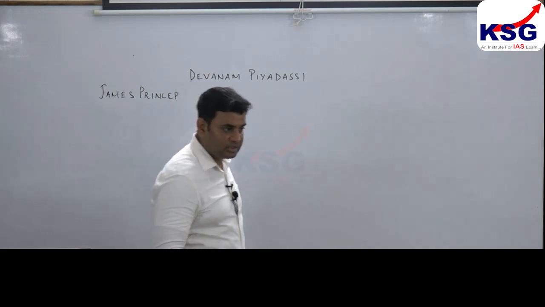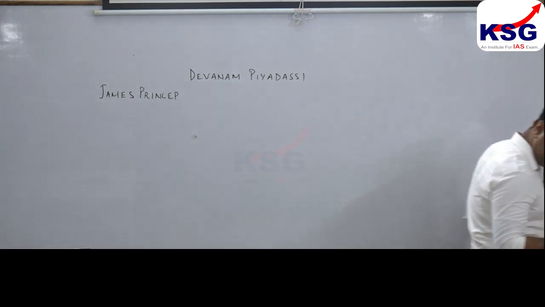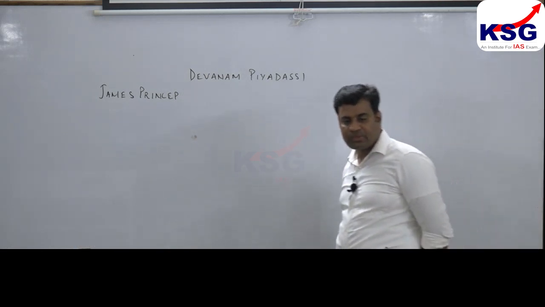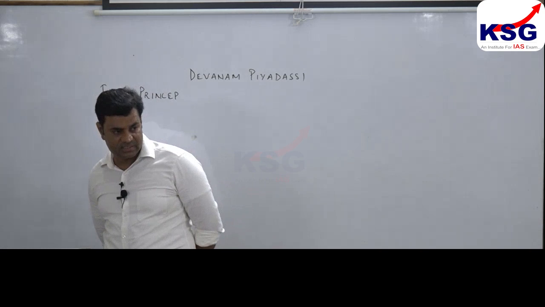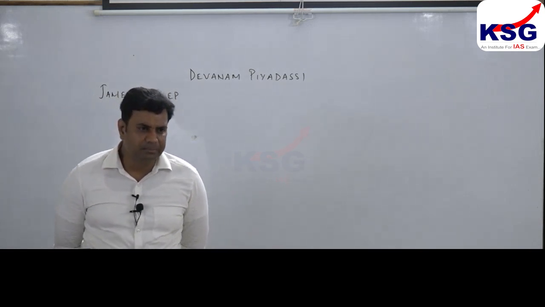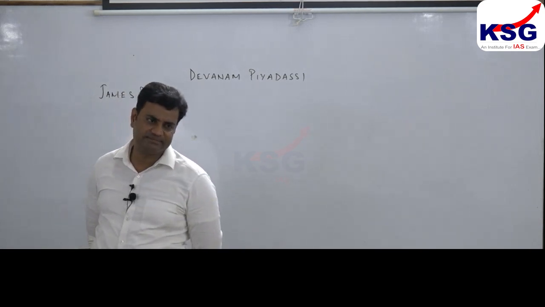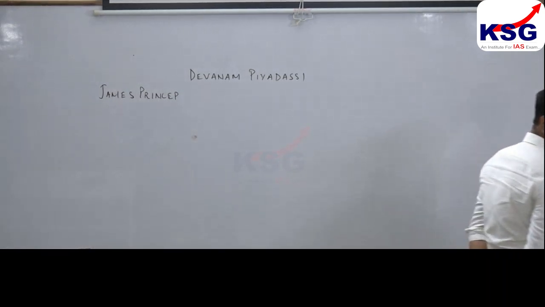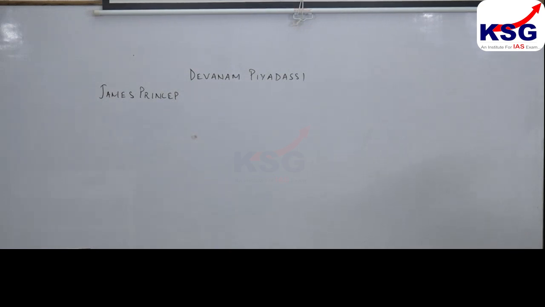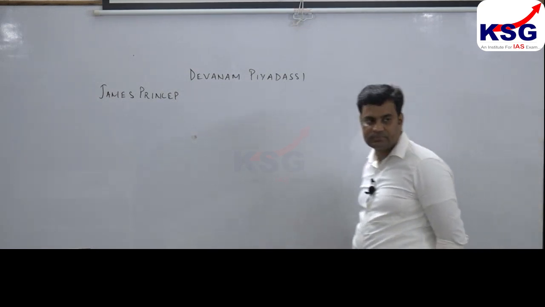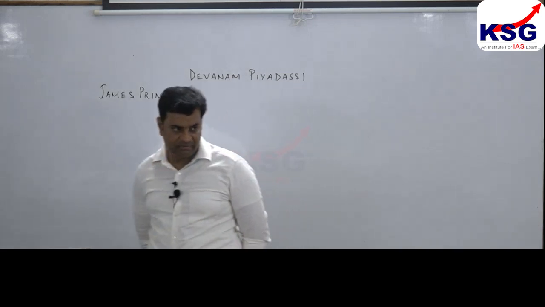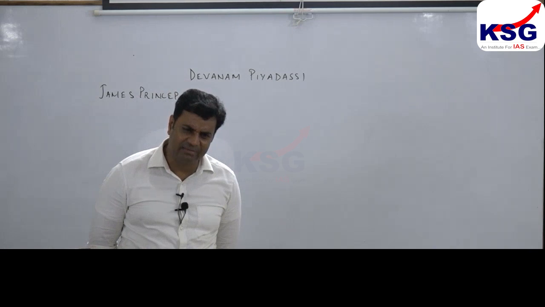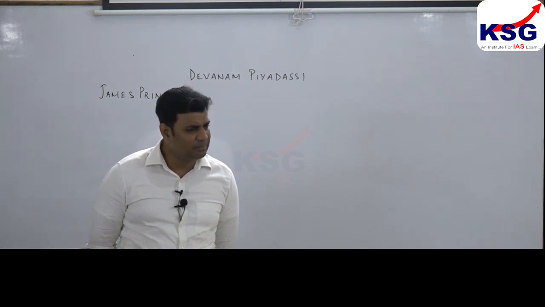Clear? Right. Ashokan inscriptions are written in Brahmi script and Prakrit language, which was a common language of the masses.